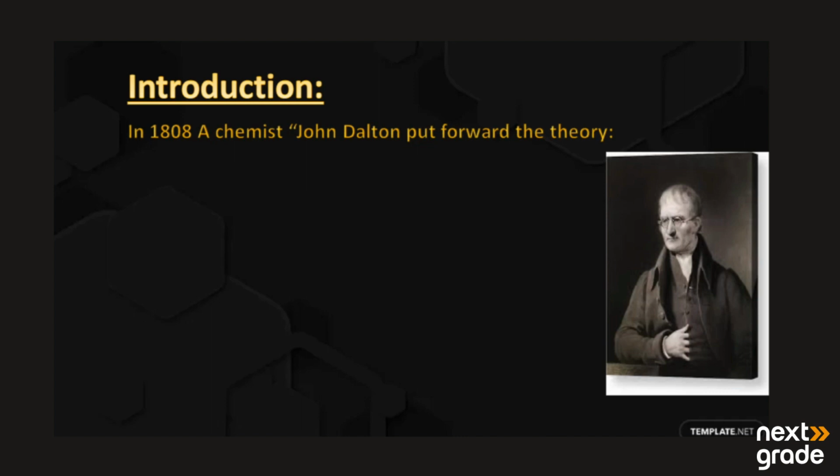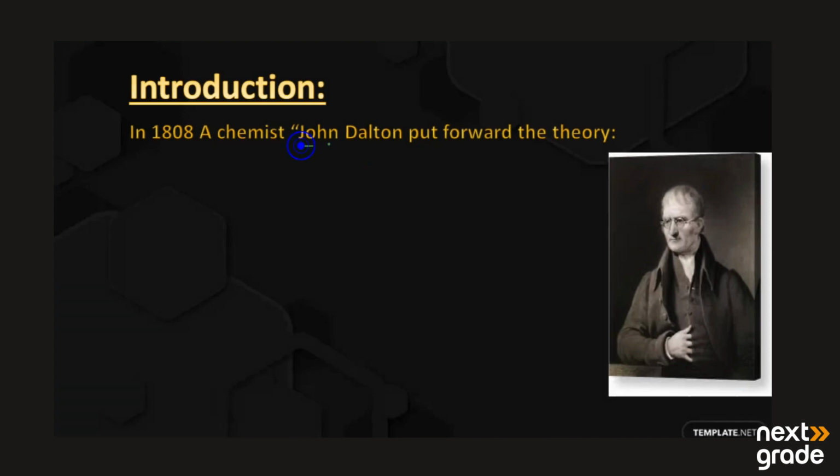Dalton's atomic theory. So let's have a look at the theory proposed by Dalton. First of all, we have the introduction. Basically, in 1808, a chemist named John Dalton put forward a theory, and his theory is named Dalton's atomic theory. So here the question arises: why did Dalton propose that theory?